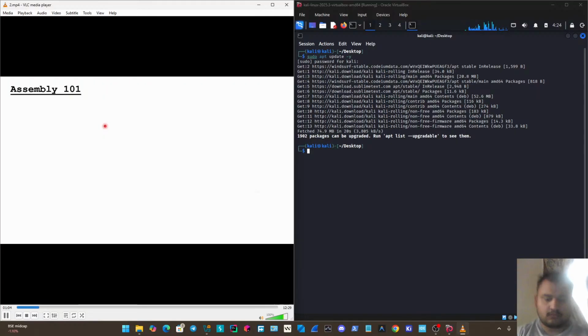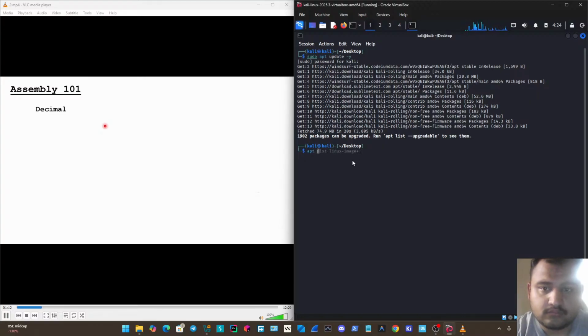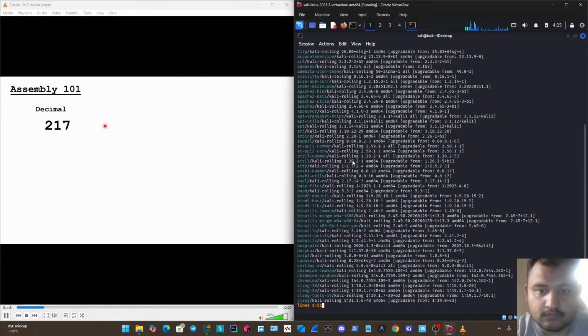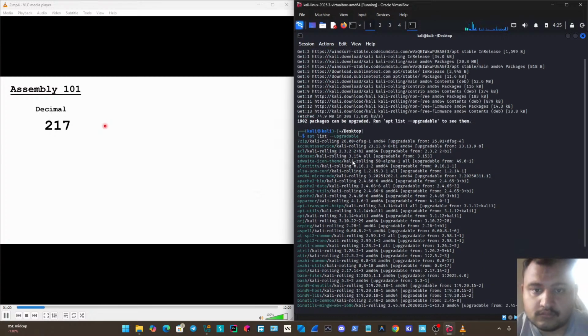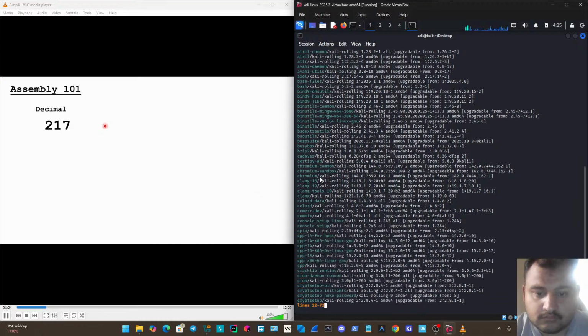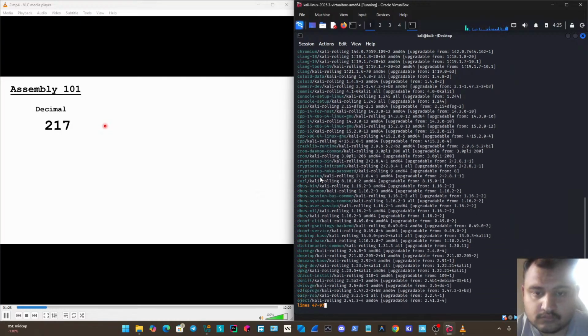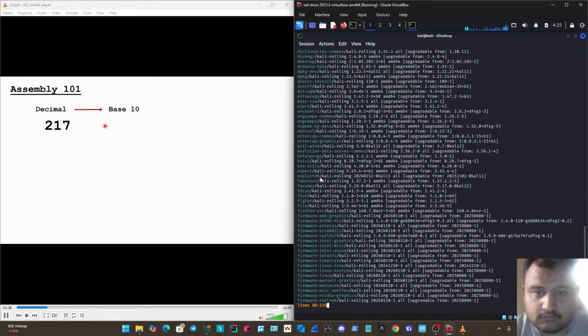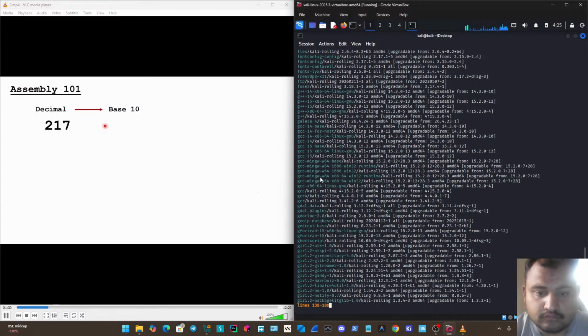So we're going to start with a number system that I'm sure everyone is very familiar with, and that is the decimal numbering system. And throughout the rest of this lesson, we're going to be working with the number 217. I just arbitrarily picked it in order to demonstrate converting back and forth between these different numbering systems. So decimal gets its name from deca, which stands for 10. And that's because decimal is what's called a base 10 numbering system.